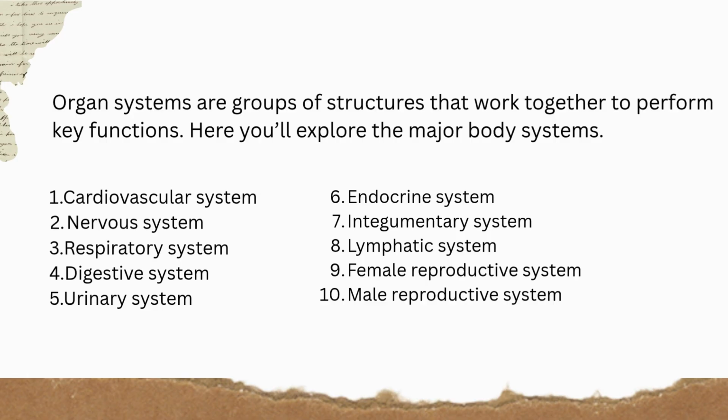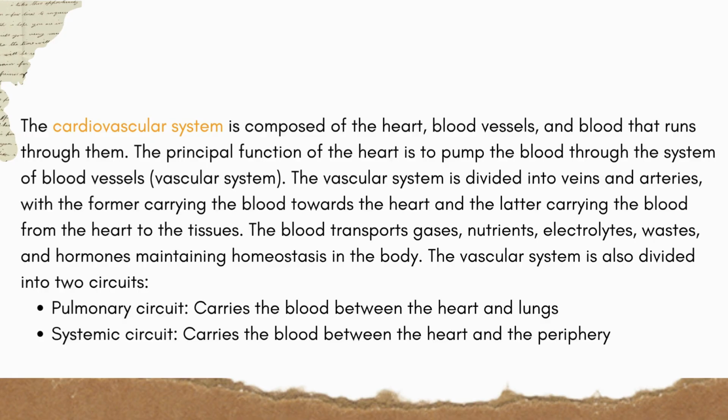1. Cardiovascular system. 2. Nervous system. 3. Respiratory system. 4. Digestive system. 5. Urinary system. 6. Endocrine system. 7. Integumentary system. 8. Lymphatic system. 9. Female reproductive system. 10. Male reproductive system. The cardiovascular system is composed of the heart, blood vessels, and blood that runs through them.